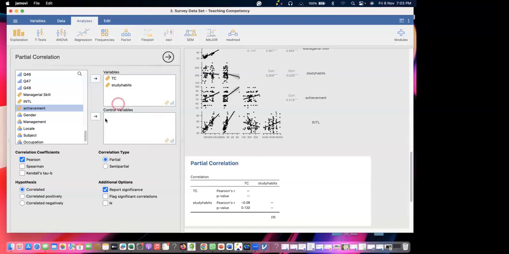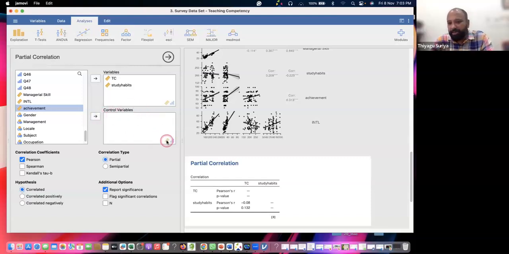Listen, see, this is a control variable. It's not a demographic variable. Most demographic variables are categorical. But the basic assumption is that the control variable should be continuous. When you like to go with the Pearson, the basic assumption, even if you like to go with the partial correlation, is that your independent variable, dependent variable, even the control variable, the third variable, should be continuous. And I'm just keeping intelligence.